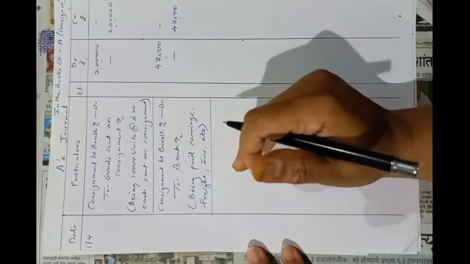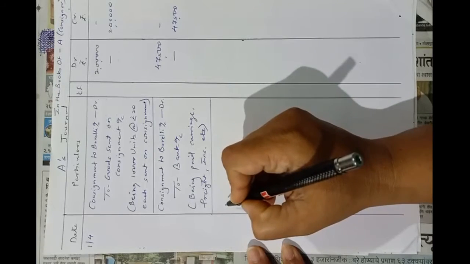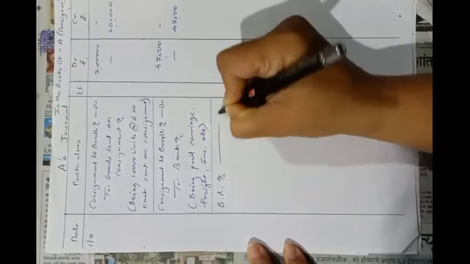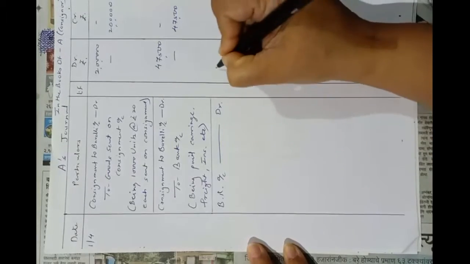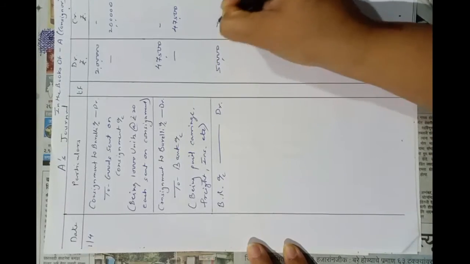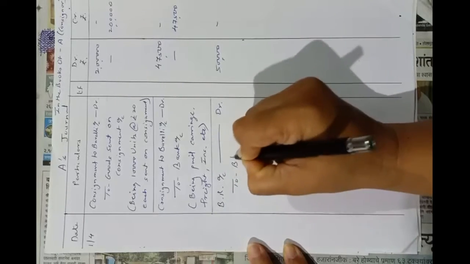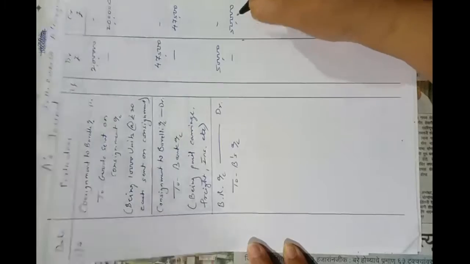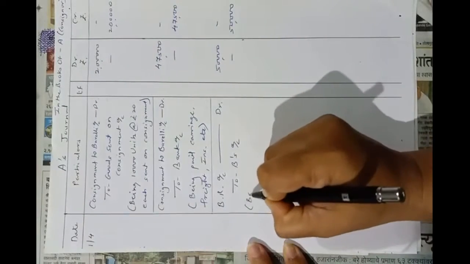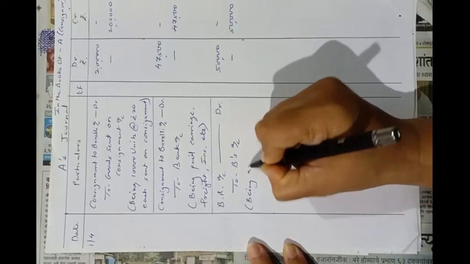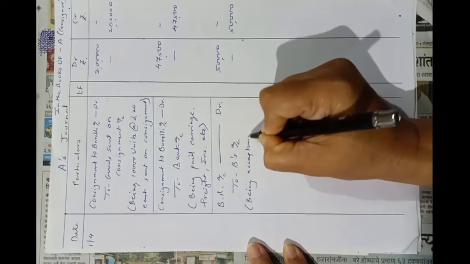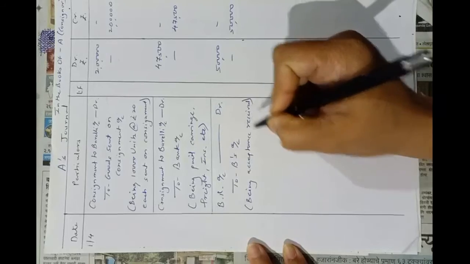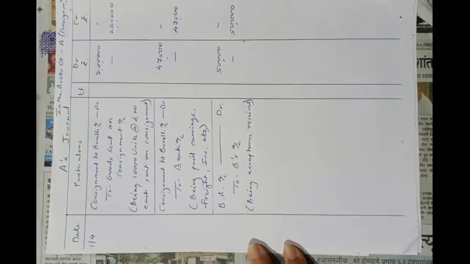So entry of bill in the books of drawer will be bills receivable account debit, rupees 50,000 to B's account, rupees 50,000 being acceptance received, this will be the narration.